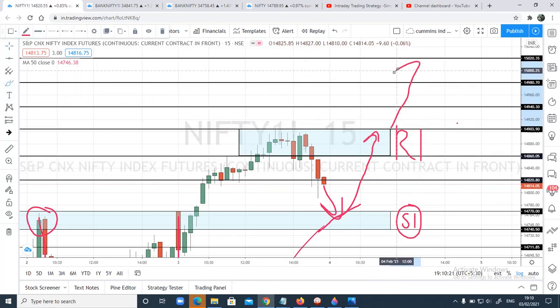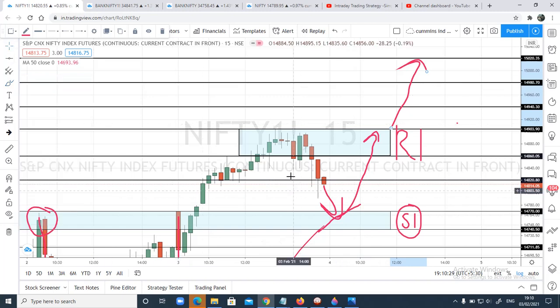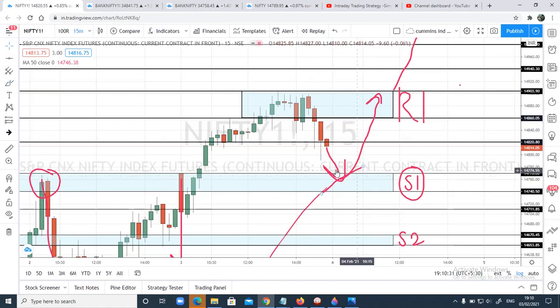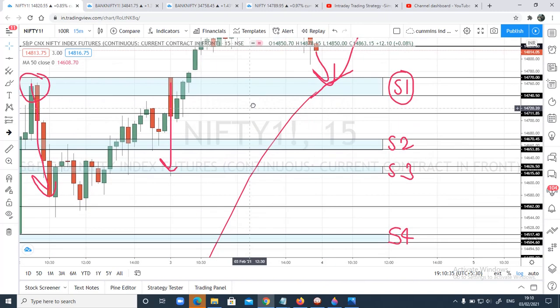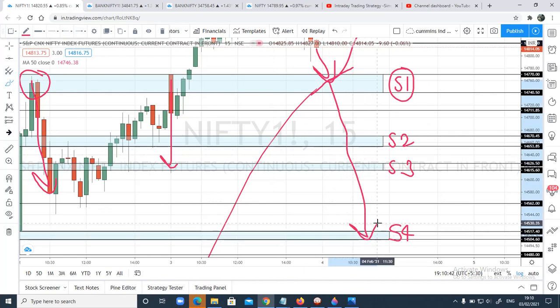Every time it moves 30 to 40 points, make sure you trail your stops. And on the downside, in case price breaks this S1 zone, price has to breach the S1 zone and also this 50 moving average. Once it breaches that, we can expect prices to move to S2 zone, S3 zone and S4 zone. This is what I'm expecting in Nifty.